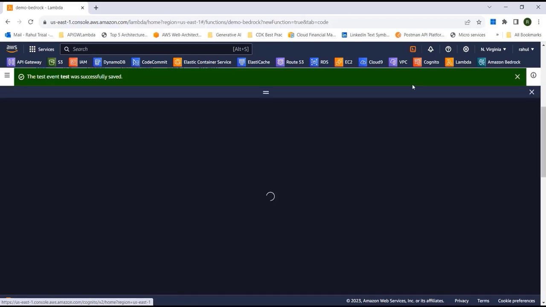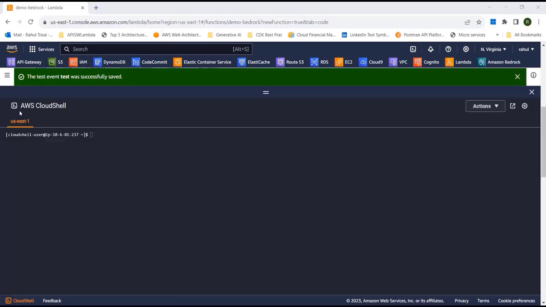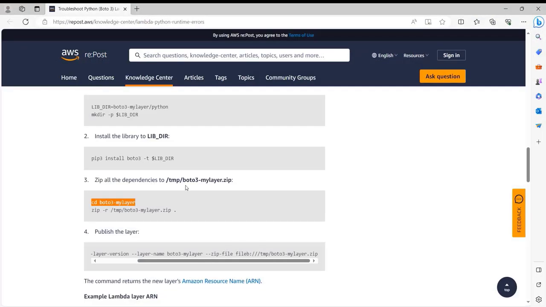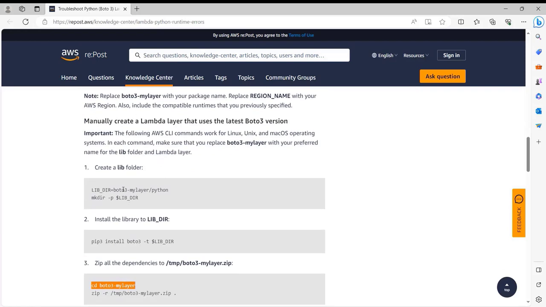I'll run these commands through the Cloud Shell, so I'll open that. Okay, now my Cloud Shell has launched. Now let's go to the documentation. You can see you have to run all these commands that have been highlighted here. You can replace the boto3-my-layer name with any name that you want. I've already run all these commands when I was trying out the use case earlier, so I'm going to use a slightly different name, maybe my-layer-9. But if you have not run this before, you can use the same commands as they are. So let's do that.